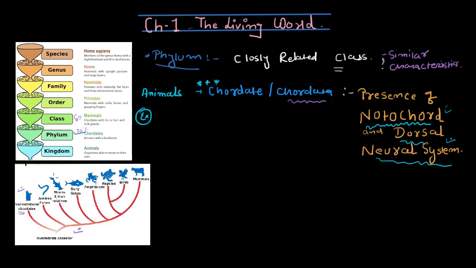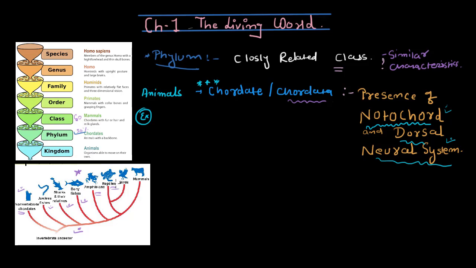We are going to talk about what is notochord and neural system. Then come the fishes. Then sharks came. Then bony fish came. Then amphibians, those who can stay in water and on land too, like frogs.